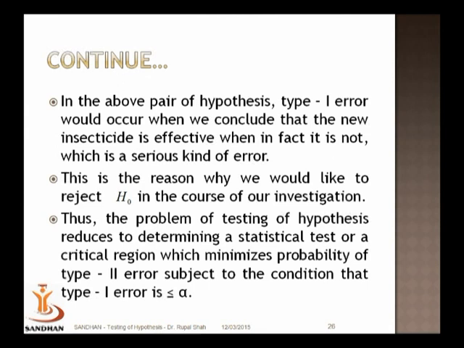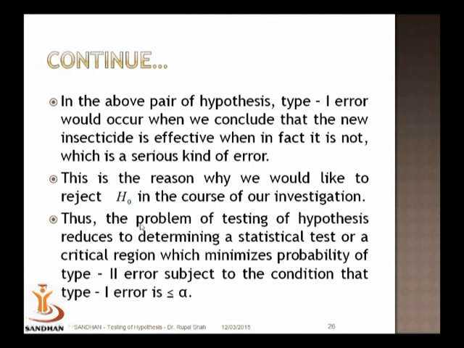So we usually frame H0 in such a way that type 1 error is considered to be more serious, and that is why, as a general practice, we fix the probability of type 1 error to some level, and this level is called the size of a test, or the level of significance.